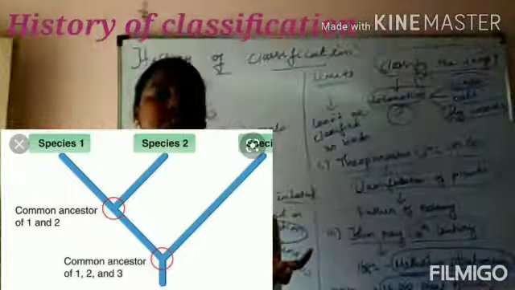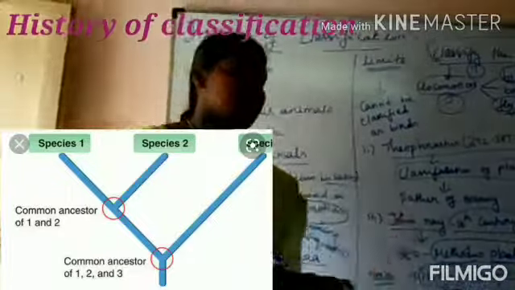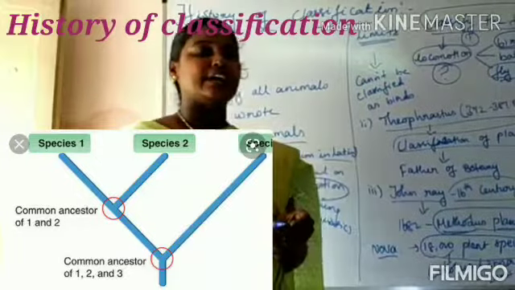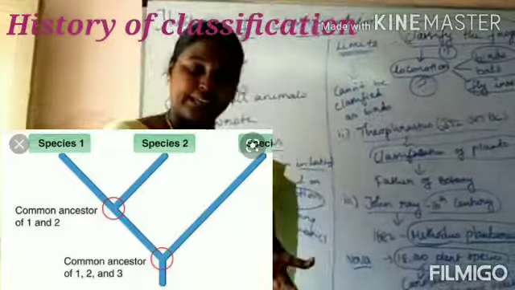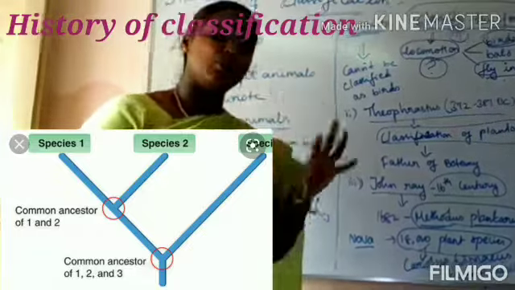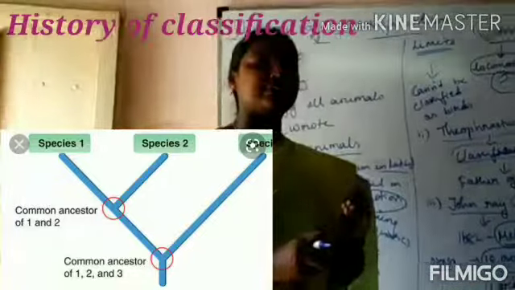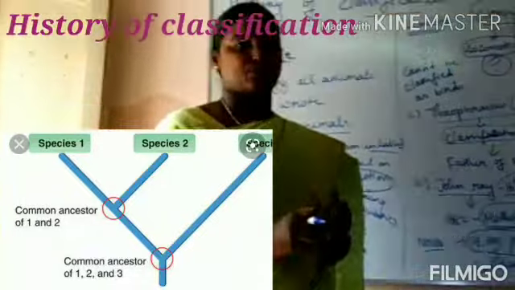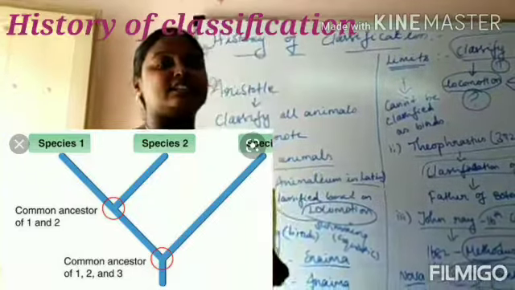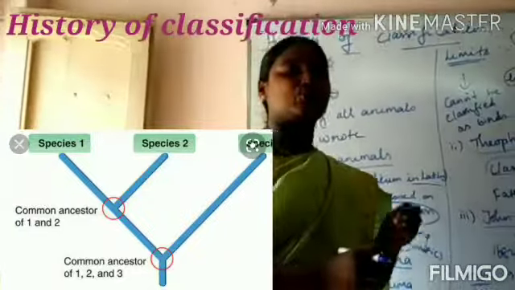Ernest Haeckel produced the phylogenetic tree based on derived characters and similar characters, both of which differ from the ancestral characters.